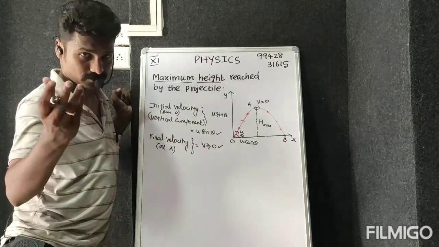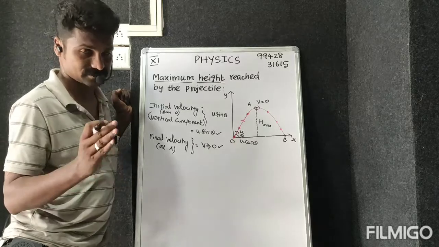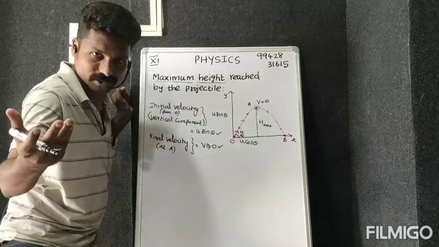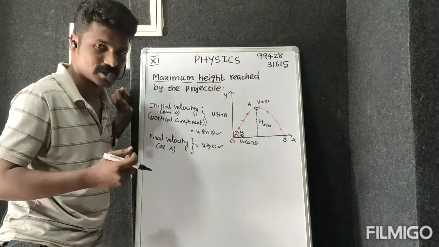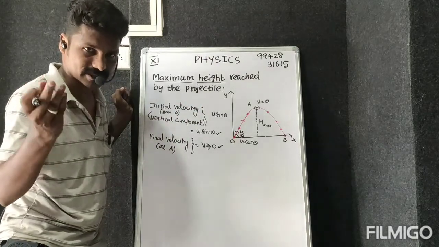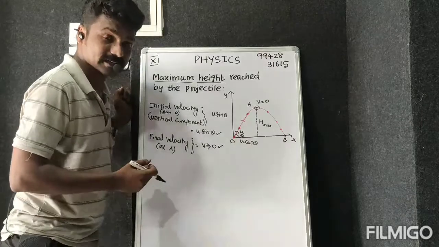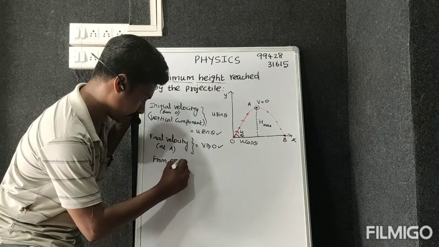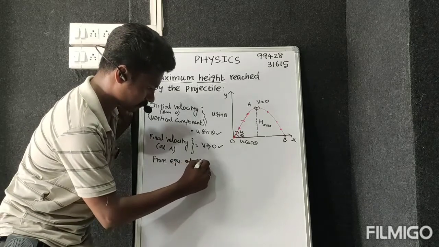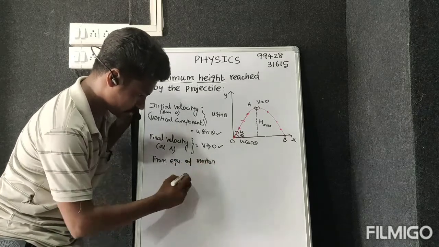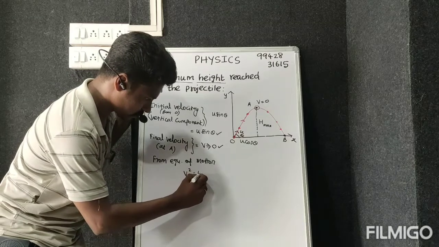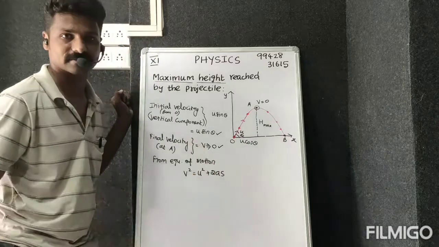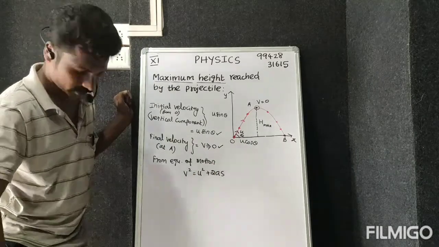There is a relation from the equations of motion between the initial velocity, final velocity and displacement, because height is also a displacement. That relation is v squared equals u squared plus 2as.